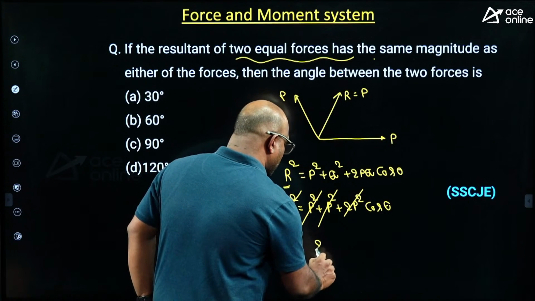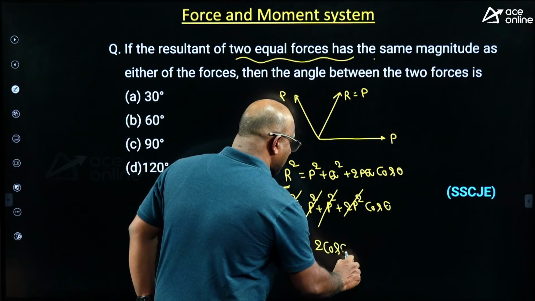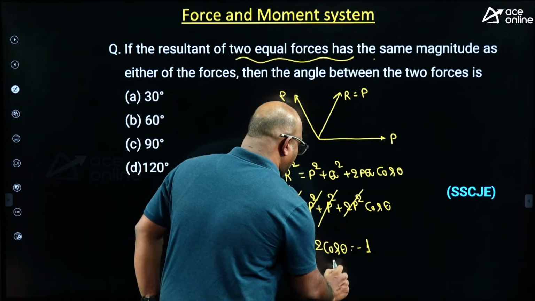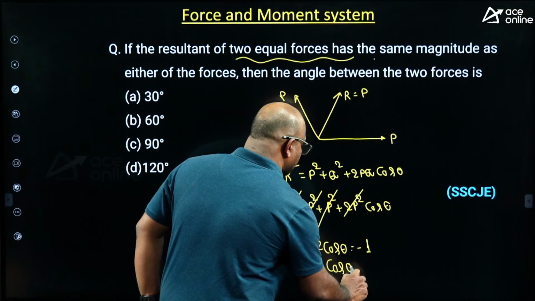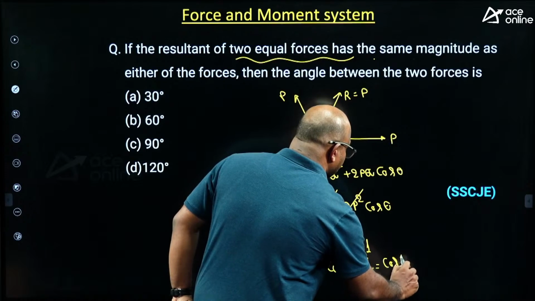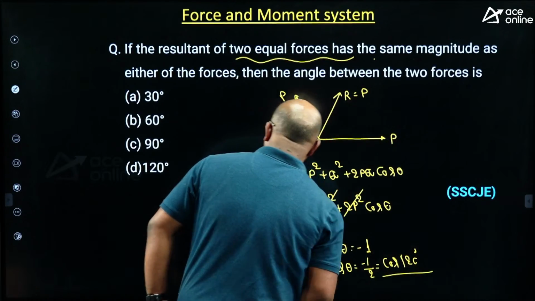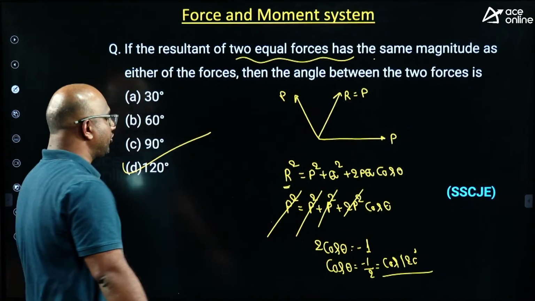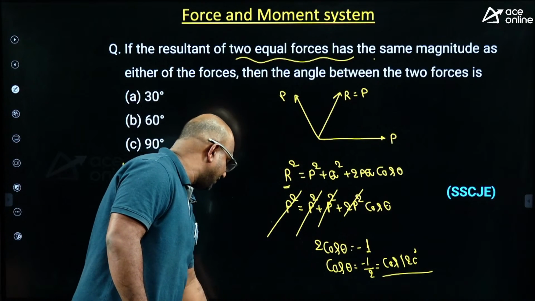So I can write 2 cos theta equal to how much am I going to get, guys? Minus 1. Cos theta equal to how much, guys? Minus 1 by 2. What does minus 1 by 2 mean, guys? Cos 120 degrees is the only one which is going to give you minus 1 by 2.